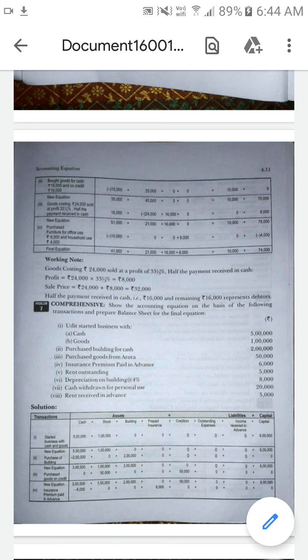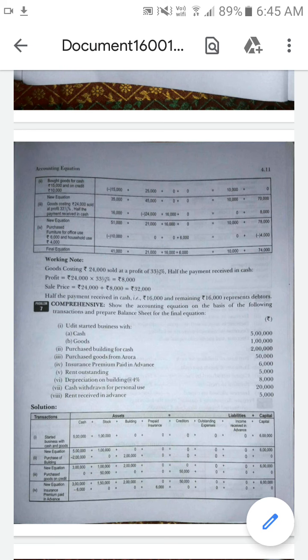Understood? Okay, so next come to the third one, purchased goods from Aurora. When the name is coming, it means the goods are not purchased on cash. If you keep in mind, only if it is purchased on cash, it is a cash transaction.